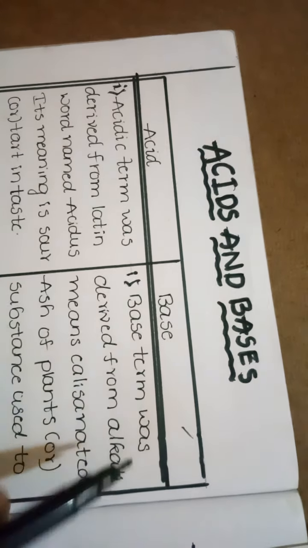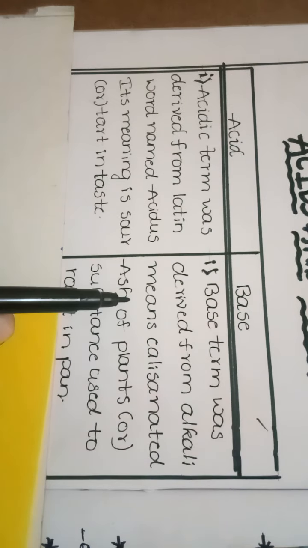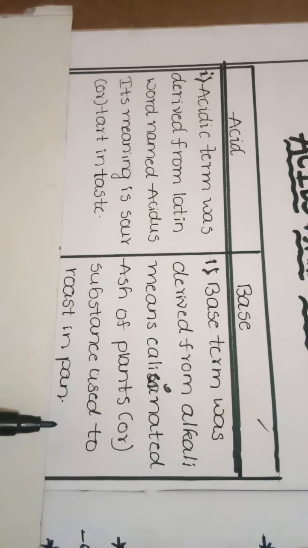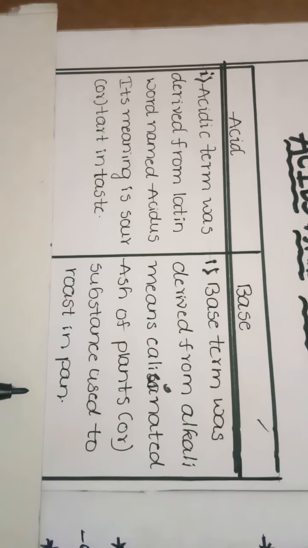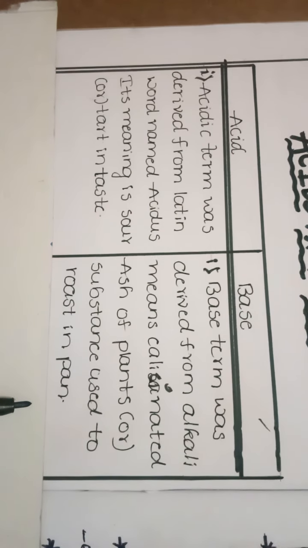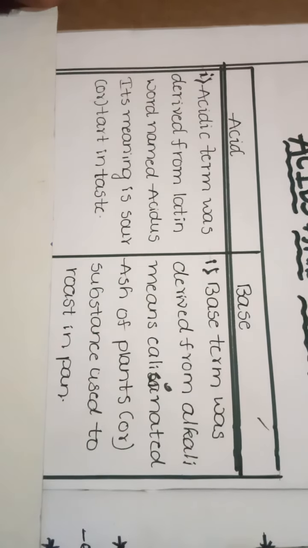The term base was derived from where? Base was derived from alkali. What is meant by alkali? Alkali means calcinated ash of plants, or substances used to roast in a pan. When we burn plant materials, we get ash. When that ash is mixed with water, we get a soapy-touch-like material. That soapy-touch-like material is called a base.